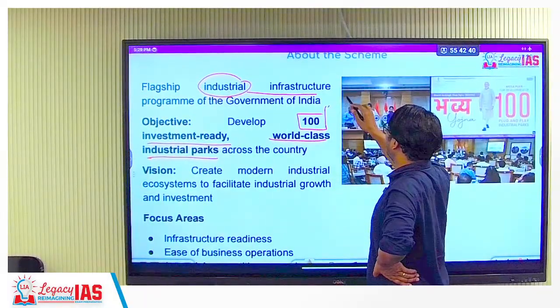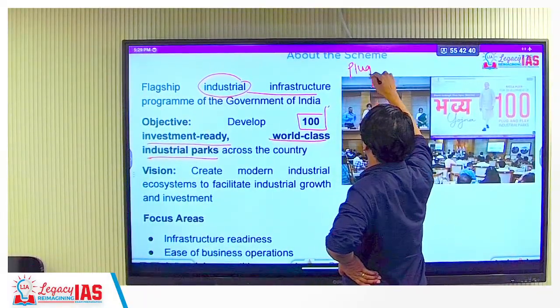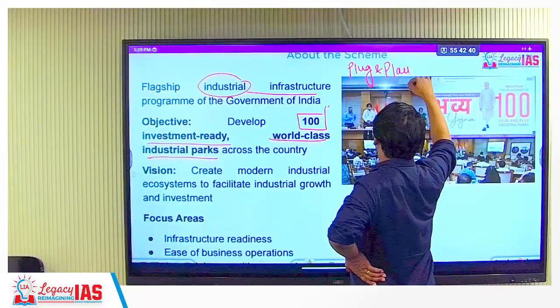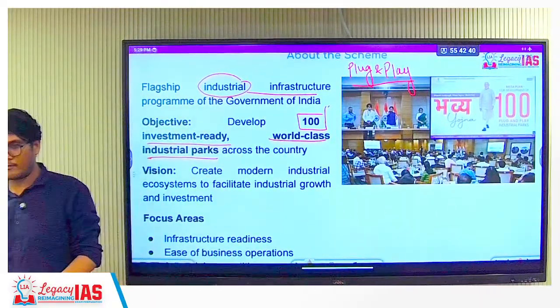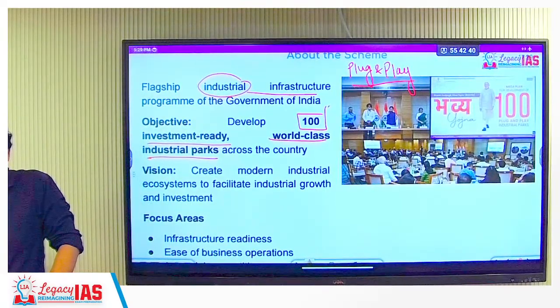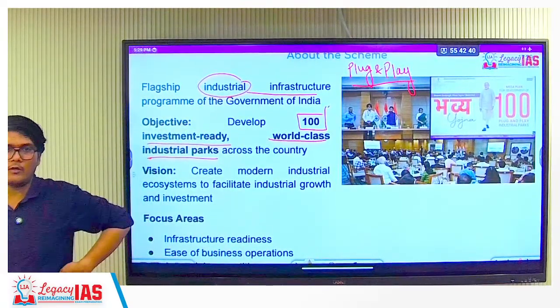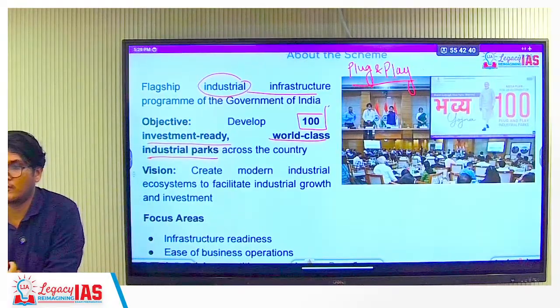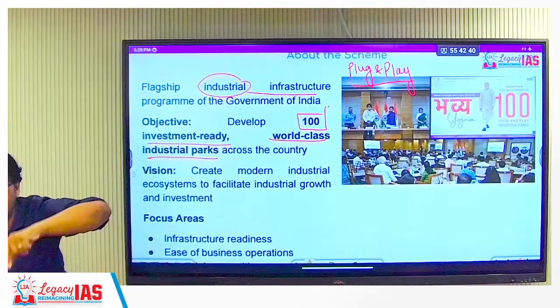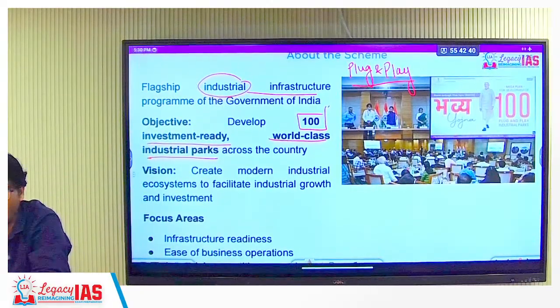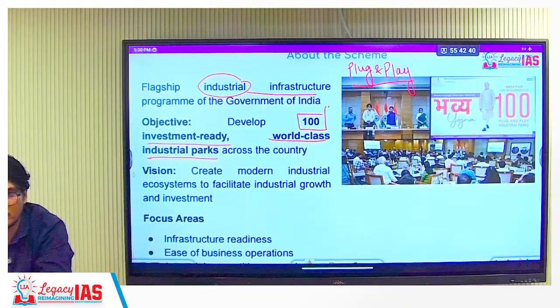They have named it plug and play industrial parks. What is the meaning of plug and play? Very good. Basically, plug and play offices means the office setup is ready. Any company that wants to take it can simply start working from today. So like this, they want to create plug and play industrial parks.